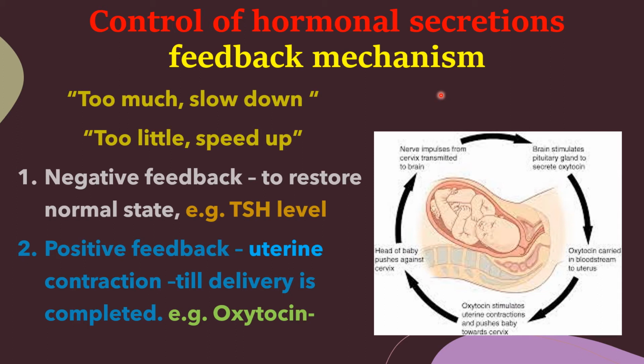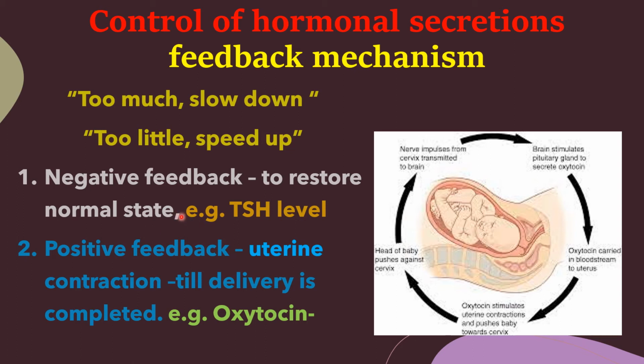All of you know that whenever there is a change in this state, there are messages through the body systems to increase if there is a fall below the norm, then to slow down or decrease if there is a rise above the normal. This kind of ordering for the opposite is negative feedback. Negative feedback to restore the normal state. Very important.